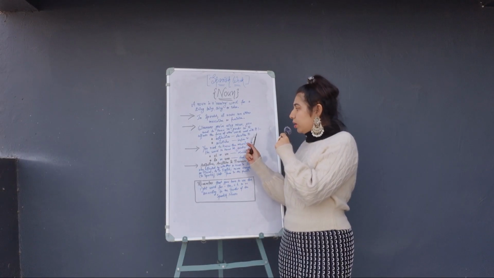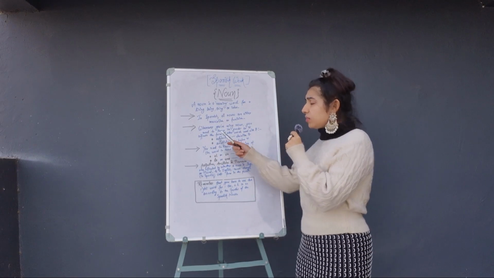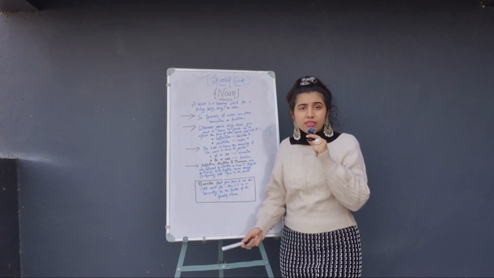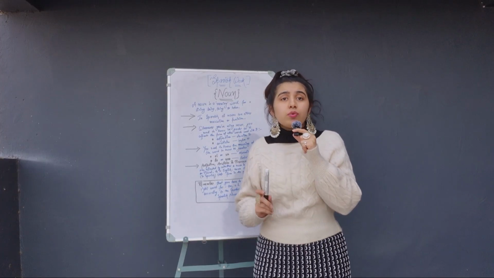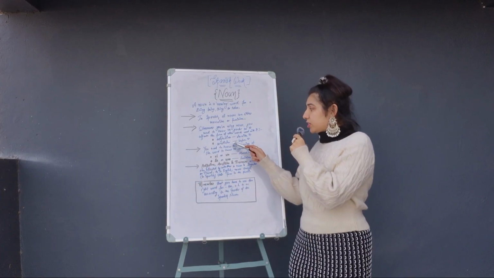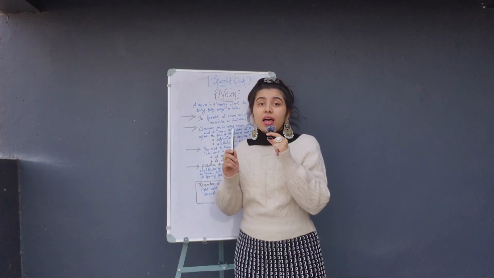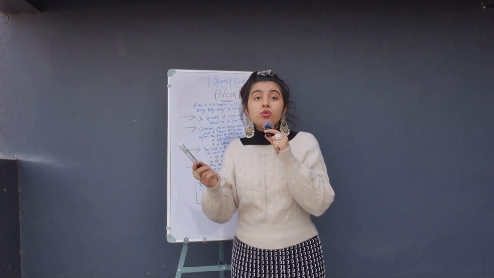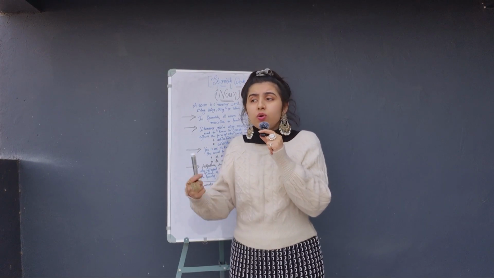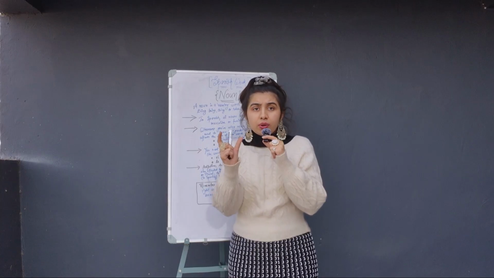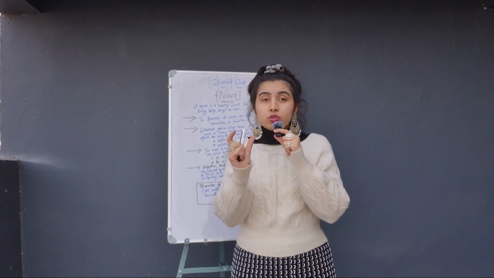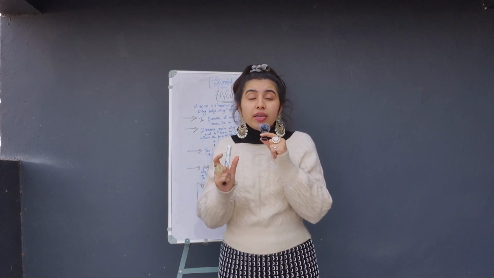Okay, so this affects the sentence. The entire sentence is affected by the noun, okay? It affects adjectives and it affects articles. Adjectives are affected because they are used to describe the noun, right? It's good or it's bad, the thing, right? As it's used to describe the thing, that's why it's affected.